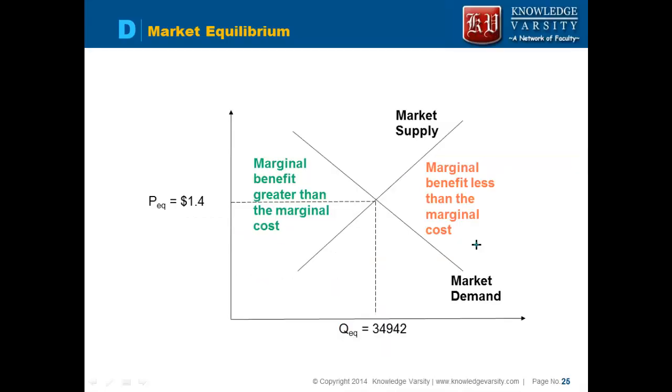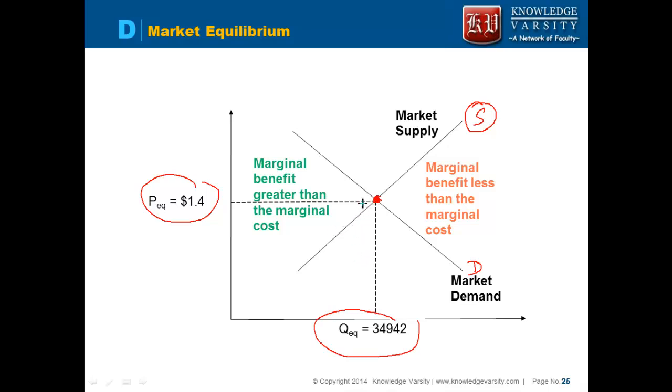So when we say the market is in equilibrium, this is your demand, this is your supply. At equilibrium the price and the quantity are the same. That means the quantity demanded is exactly equal to the quantity supplied.